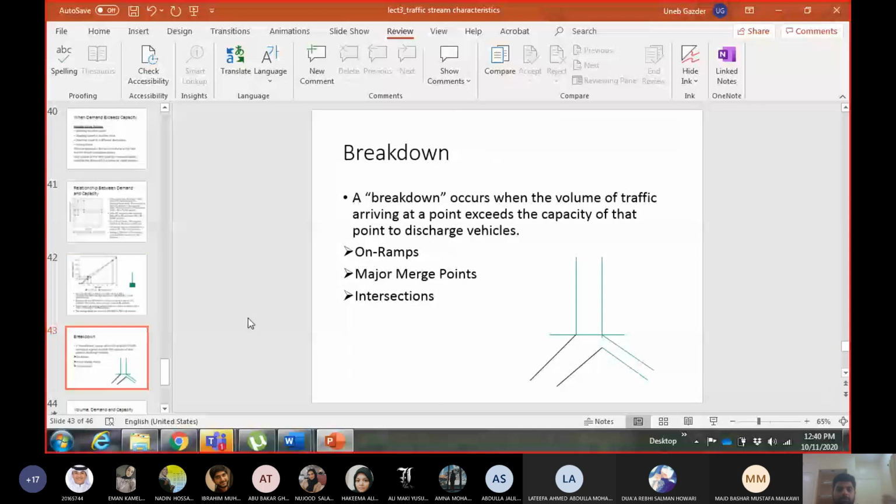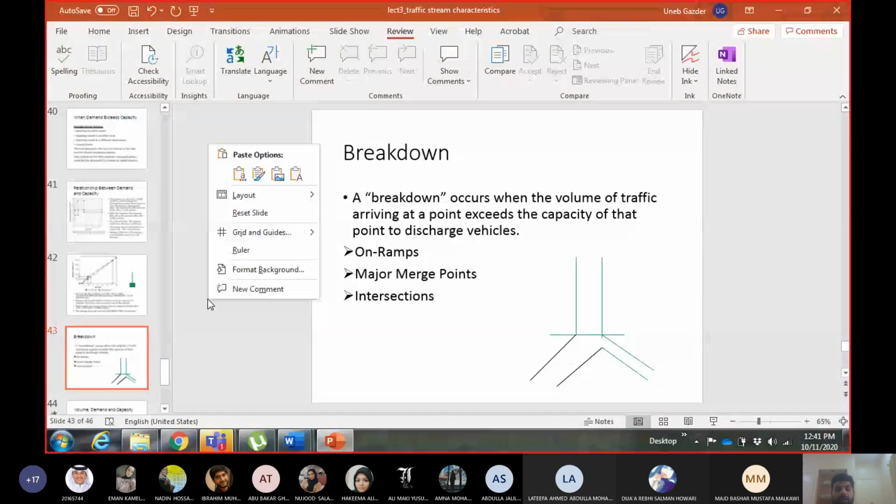Now in this example, what you saw was a breakdown situation. What is the breakdown situation? When the volume arriving at a location or at a point is more than the capacity of the point, more than the capacity of the segment, we call it a breakdown. And the point at which the arrival volume becomes more than the capacity of the segment, we will call a breakdown point. Okay. So for example, this is a segment.